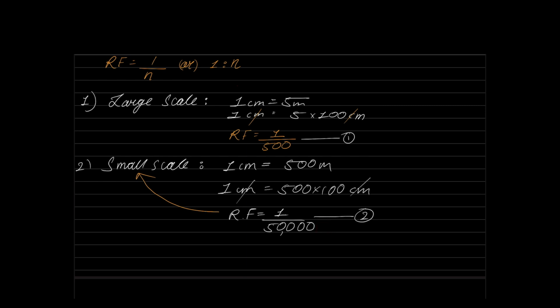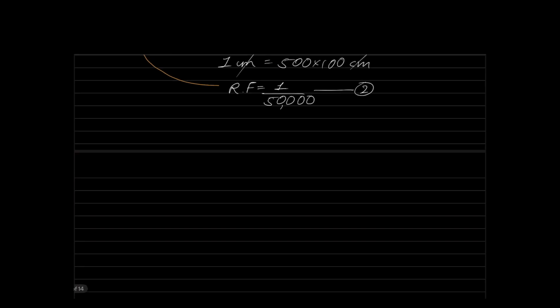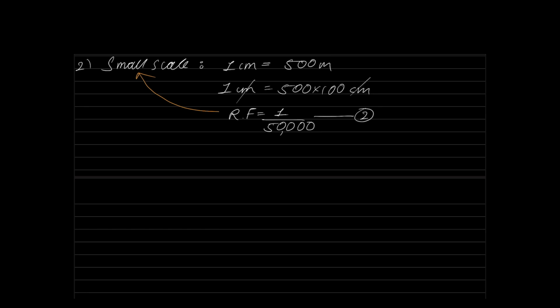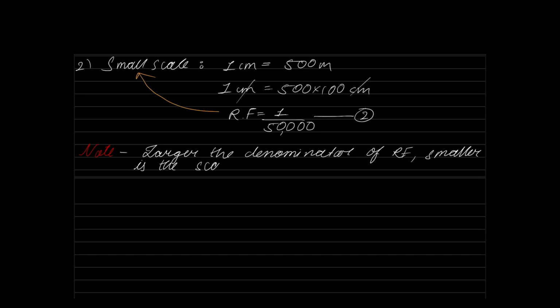I'll write it like this, note it down: larger the denominator of the RF, smaller is the scale, and vice versa. Larger the denominator of the RF, smaller is the scale of the drawing.